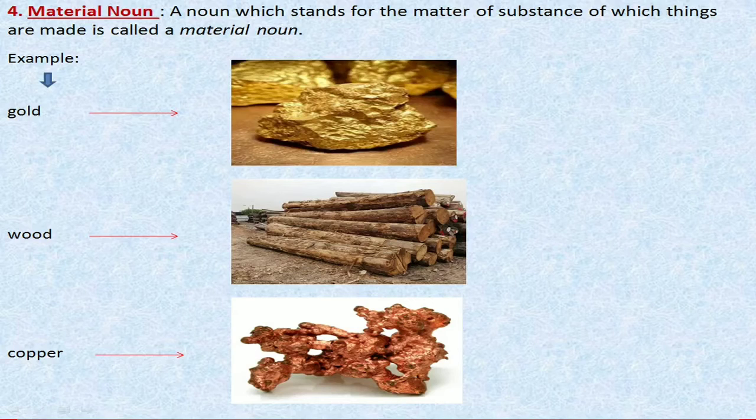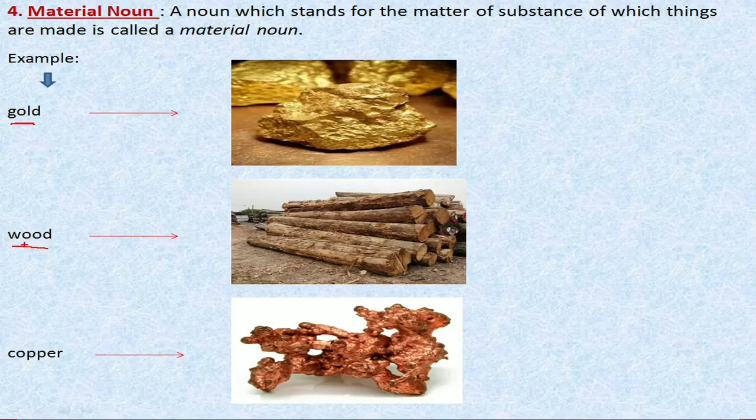For example, gold. What is gold? Gold is the name of a material, okay, by which we can make jewelries, ornaments, etc. So gold is the material by which we can make lots of things. In the same way, wood.